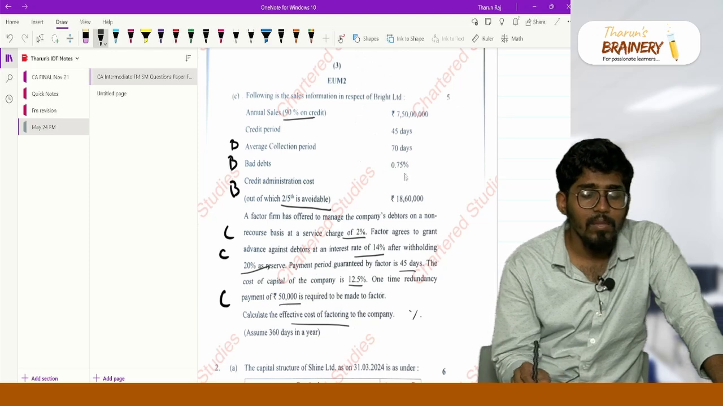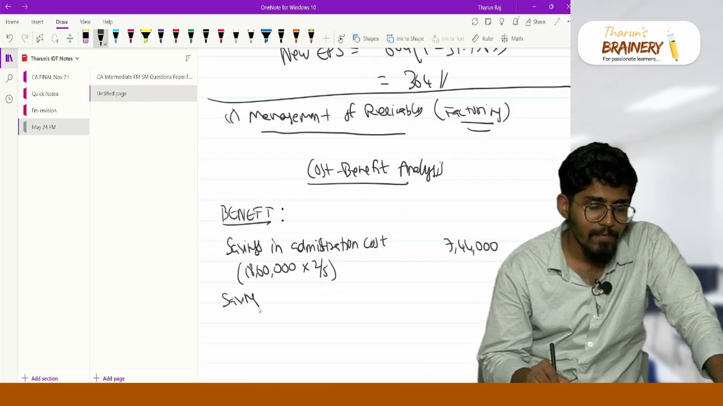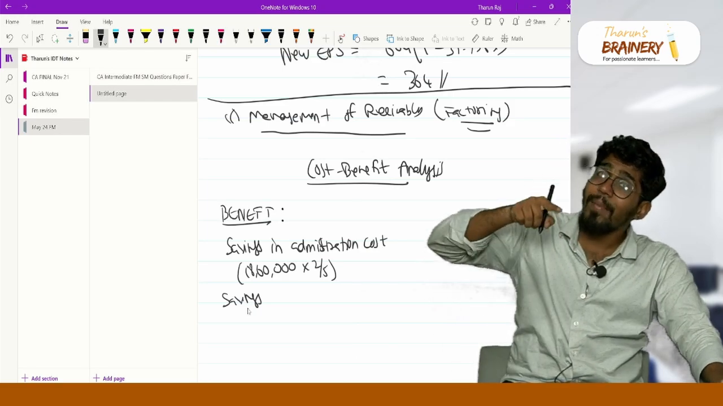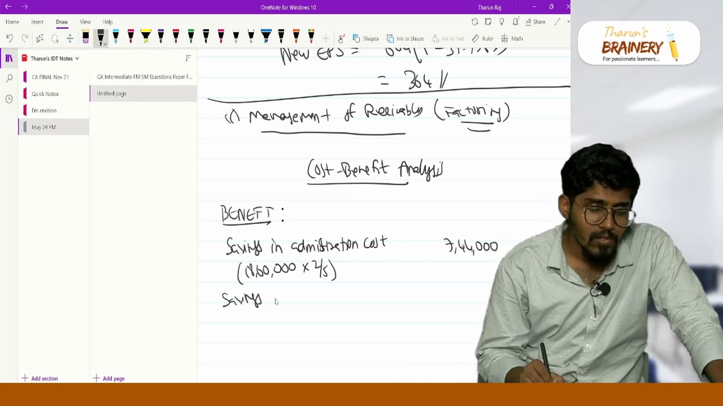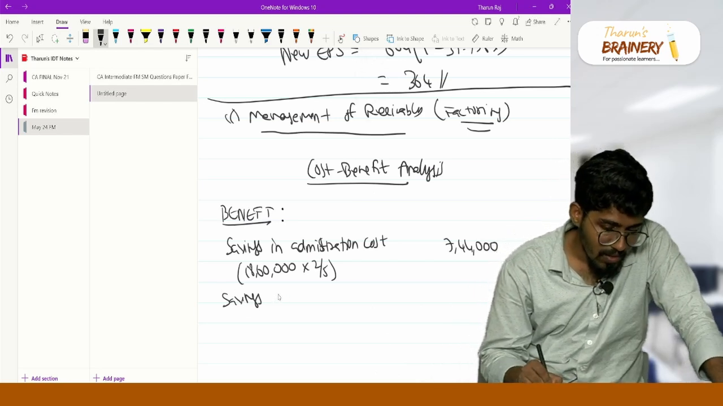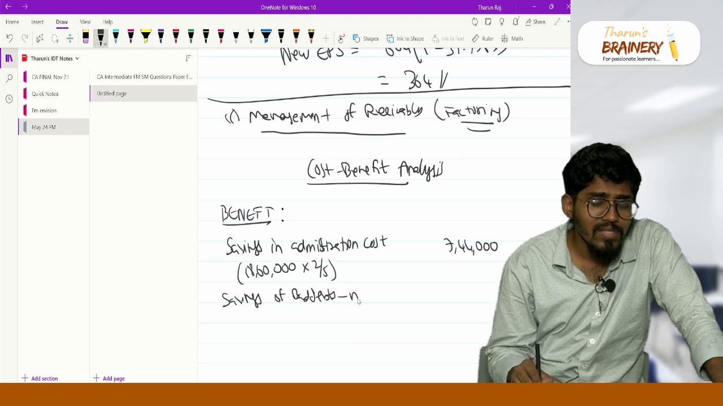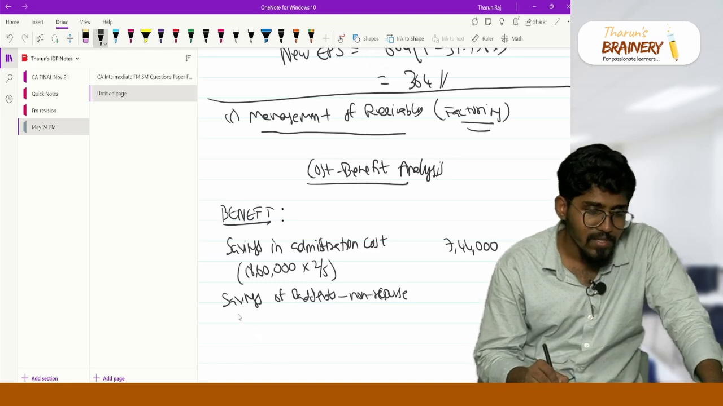Bad debts I will be reducing, correct? My bad debts will be reduced, so savings in bad debts. It is a non-recourse agreement. Non-recourse agreement means the bad debt loss will be taken by the factor, so that is the reason I am benefiting. So savings of bad debts, because it is a non-recourse agreement. In a recourse agreement, the bad debt savings will not be there.